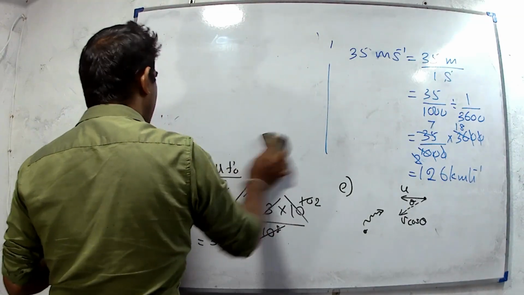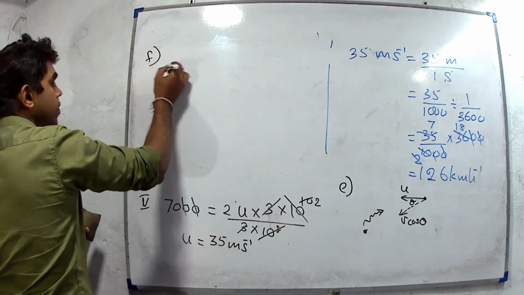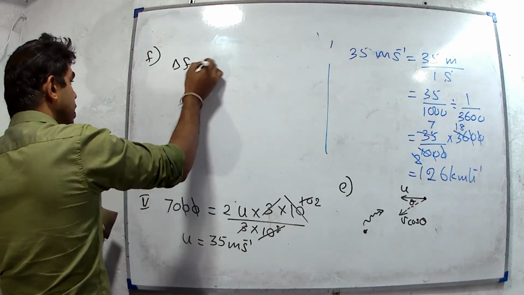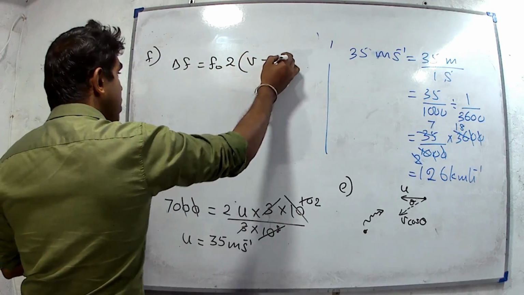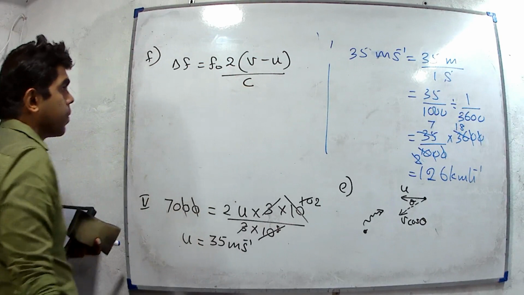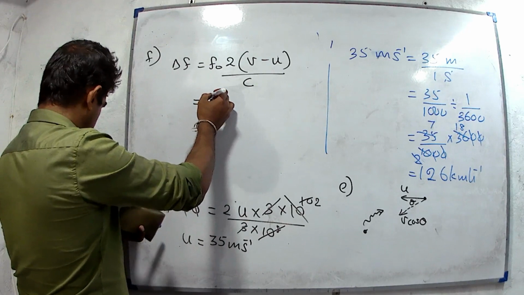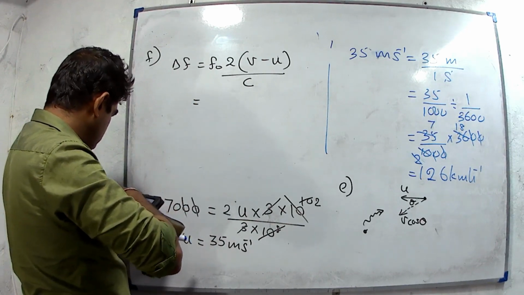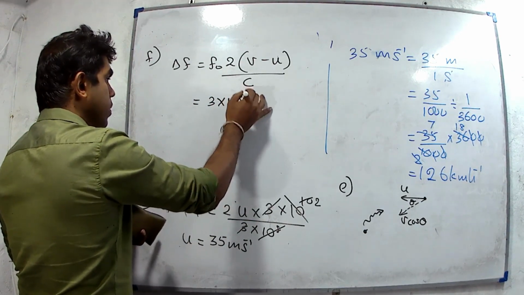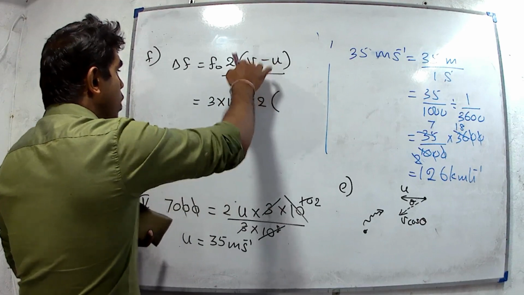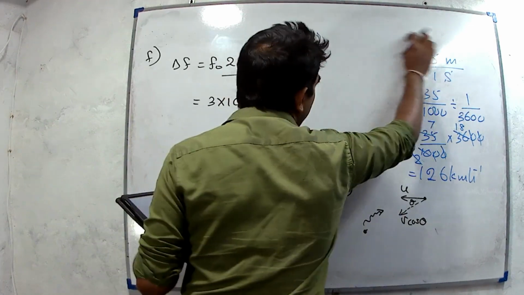Now they have given an equation. We have to substitute the values. Delta f equals f naught 2 times v minus u divided by c. We have to find the delta f value. F naught is the real frequency. It is given as 3 into 10 to the power 10. 2. Velocity of police car is v. We have to substitute in meters per second. We have to get SI units.